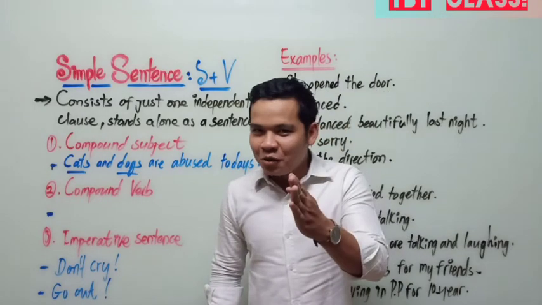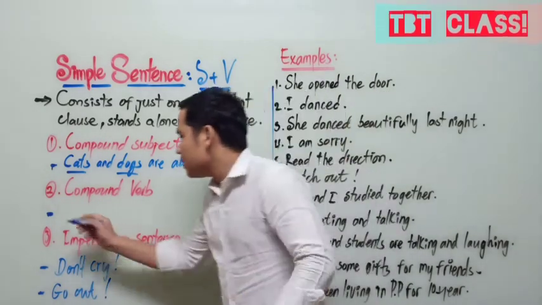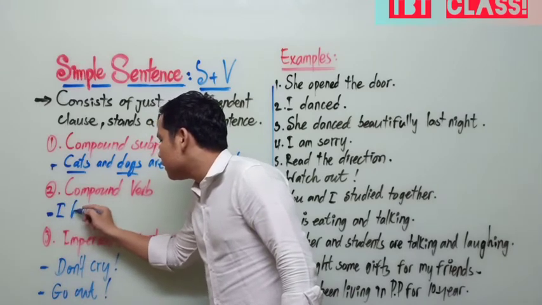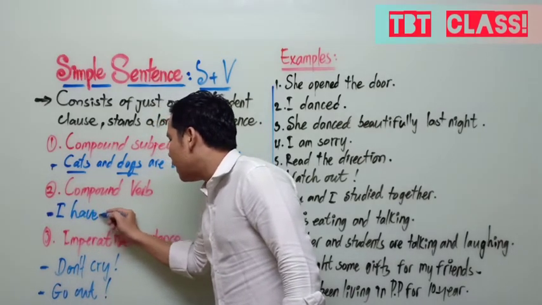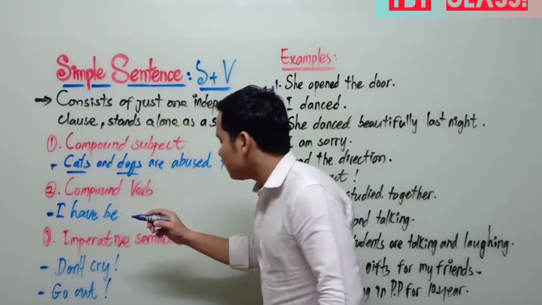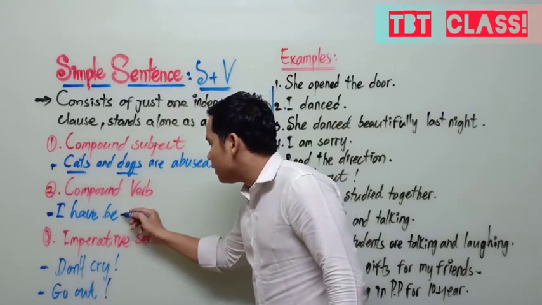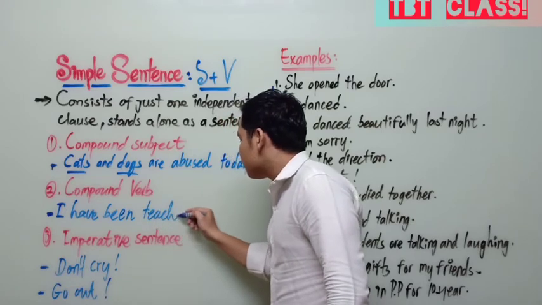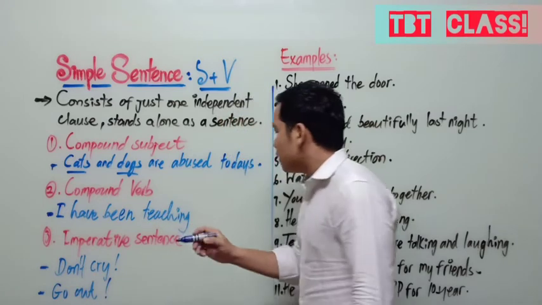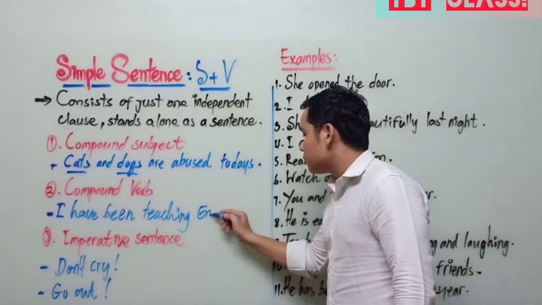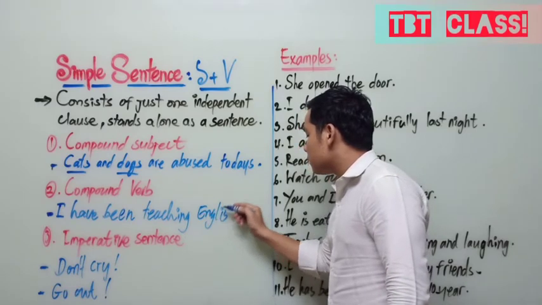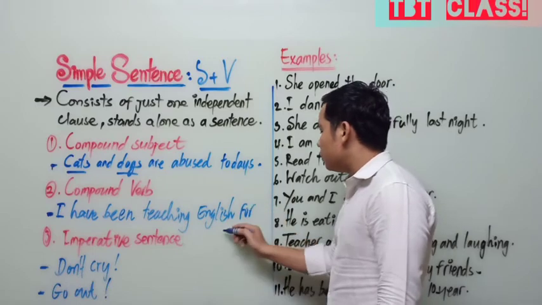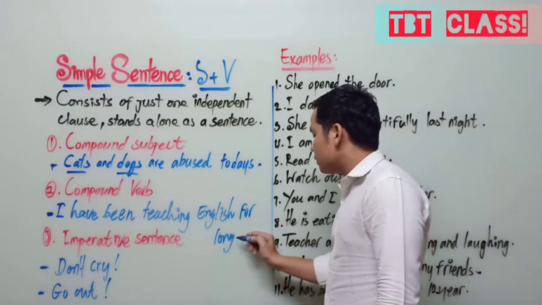Another example: I have been teaching English for long.